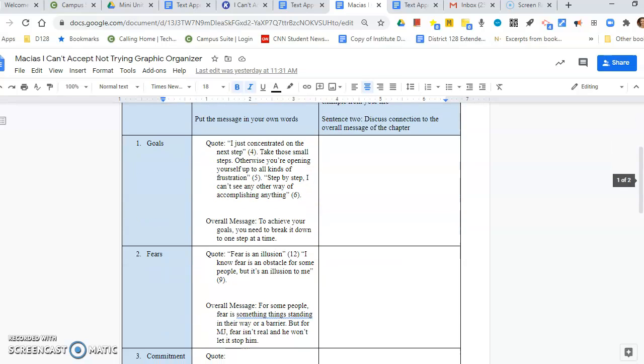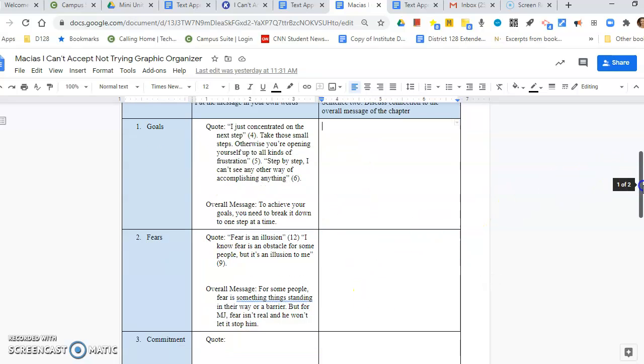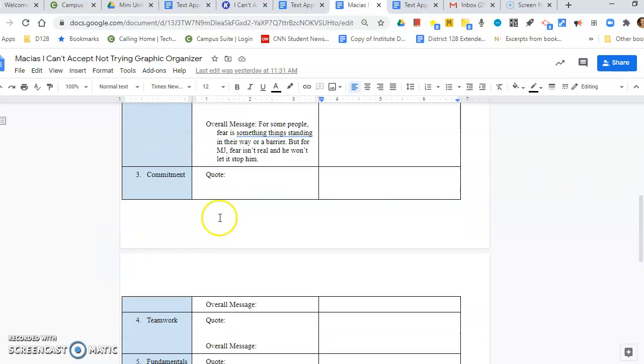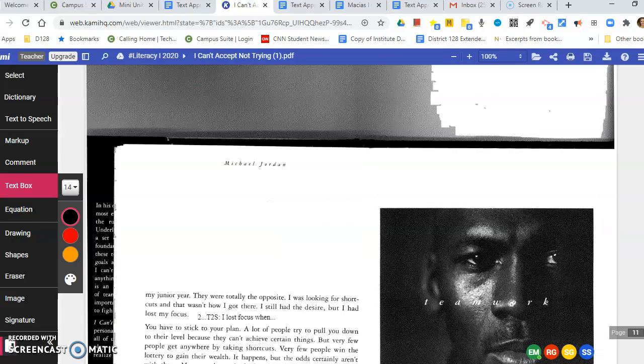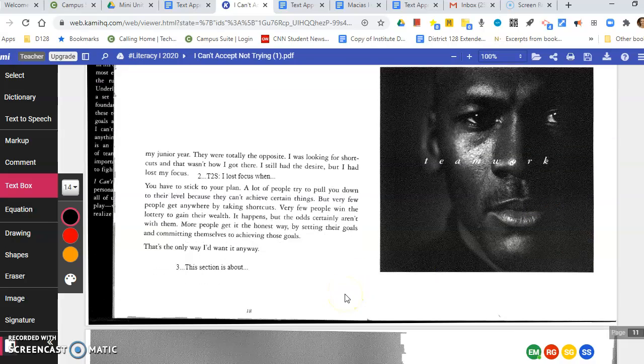So far, you should have something filled out for chapter 1 and chapter 2, right? We pulled out quotes, we tried to have the overall message, and then you made some personal connections to the message here in this column. Now you're doing the same thing for chapter 3 and commitment. You're writing a quote, so you're going to need to go back to the text, skim back through just like we did together, and find a quote that you think really shows his message in this section. And remember, we don't want detail, so nothing about North Carolina or his specific coach, right? It should be something really general that speaks to his message about commitment, okay?